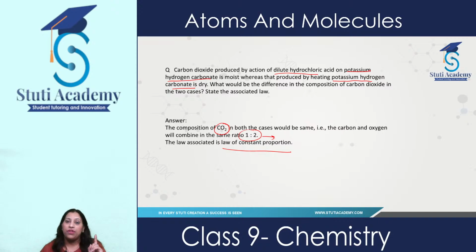If you remember, I have given an example of water. So water, whether it exists in solid, liquid or gaseous form, its composition remains same. It is always constant by mass. So similar case here also. Whether carbon dioxide gas is released in any of the cases, it will always result in the same proportion by masses. So law of constant proportion is associated with this property.